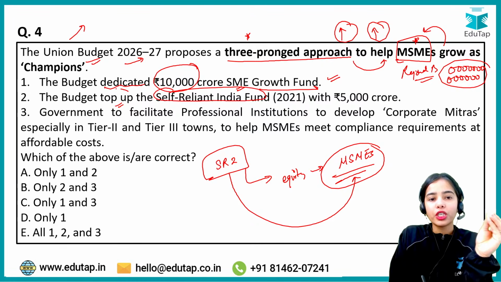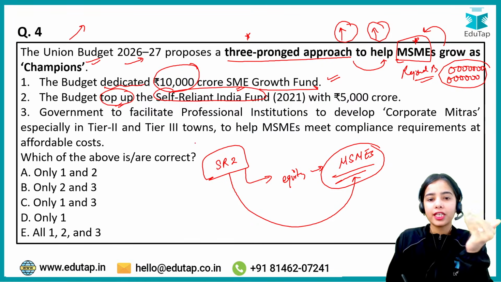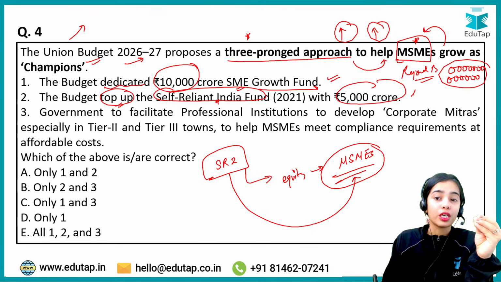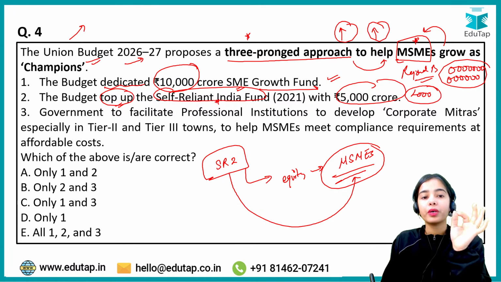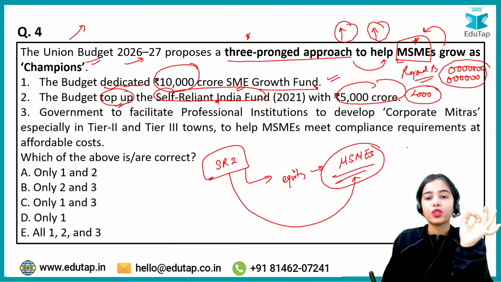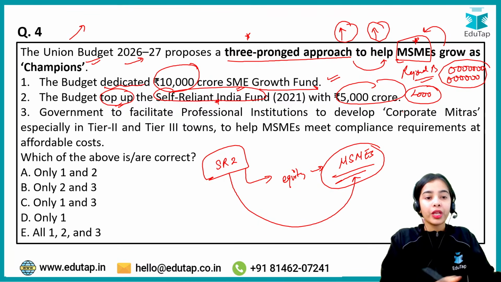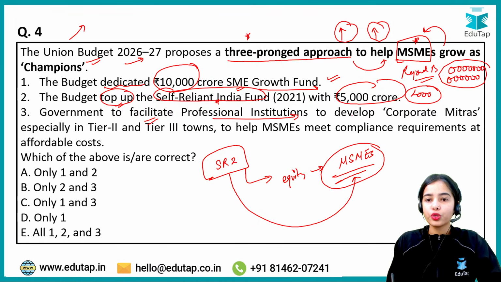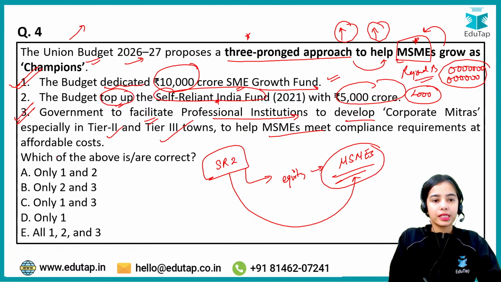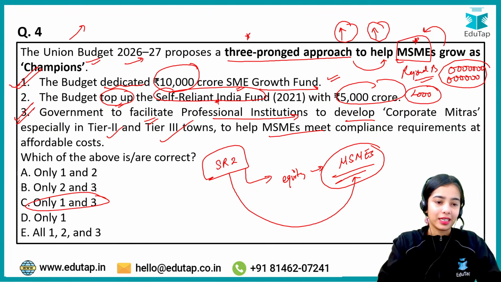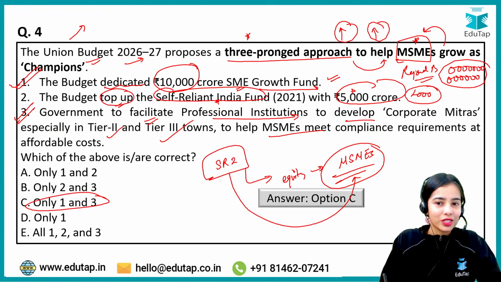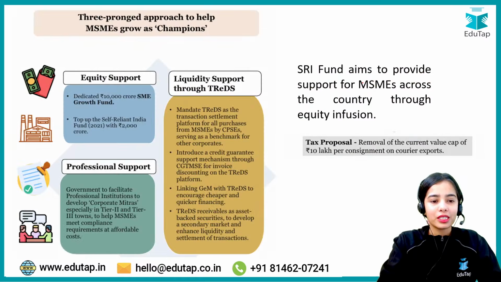Okay. Now the budget top-up. A top-up, that is additional funds, is provided to the Self-Reliant India Fund, of 2,000 crores, not 5,000 crores. Remember this, okay? The government is to facilitate professional institutions to develop corporate mitras, especially in tier 2 and tier 3 towns, to help MSMEs meet compliance requirements at affordable cost. This is absolutely correct. So first is correct, third is correct, and that's why the right answer is C here. It is not 5,000 crore, it is 2,000 crore, okay? So this is what you have to remember.